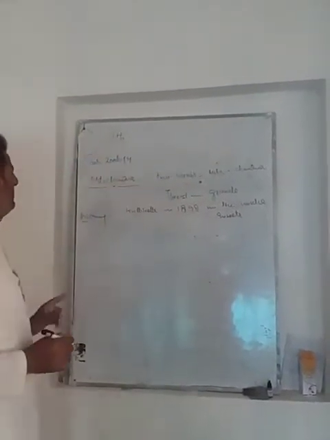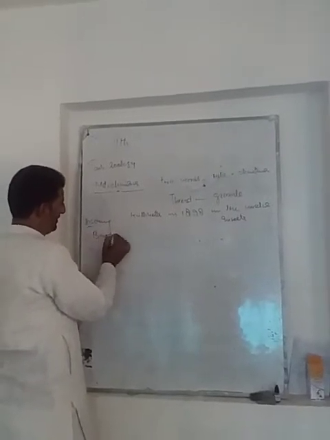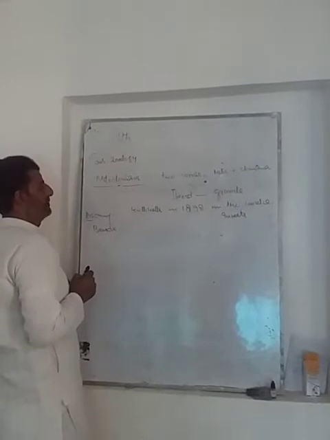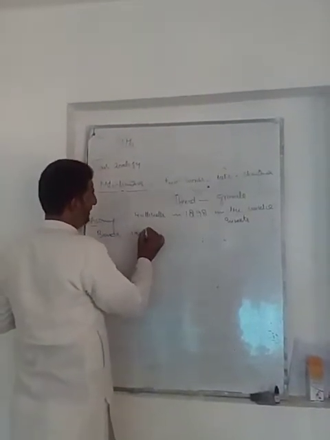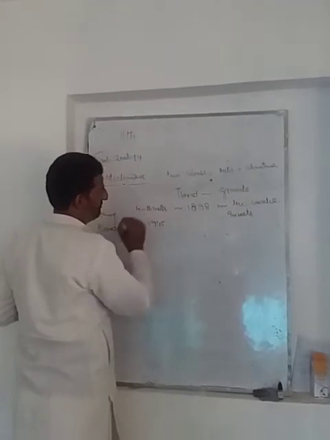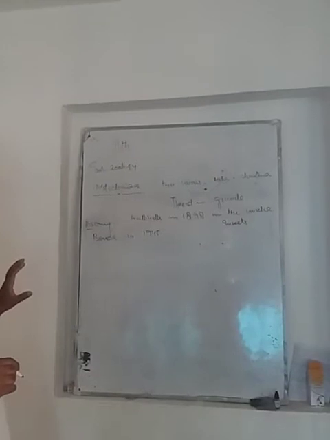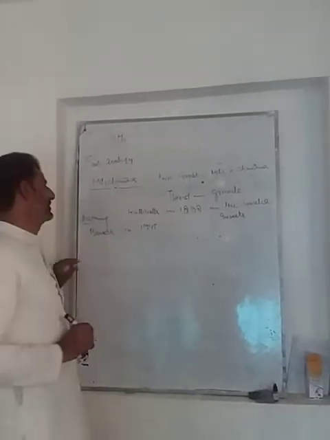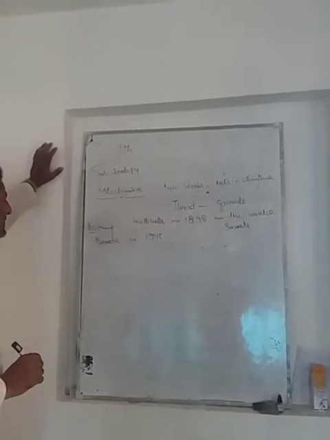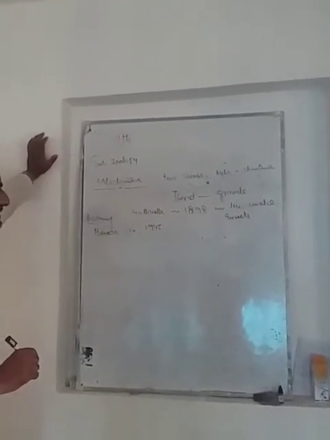Then the name mitochondria was given by Benda. Benda was another scientist who gave the name mitochondria in 1945. So the mitochondria was for the first time observed by Kolliker in 1898 in the muscle cells of insects, and the name was given by Benda in 1945.